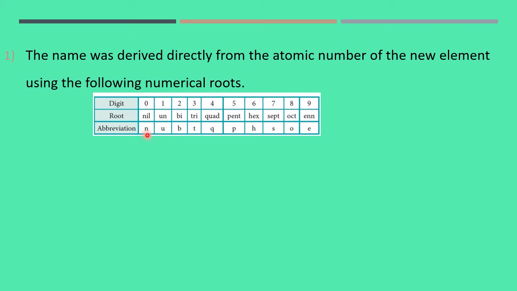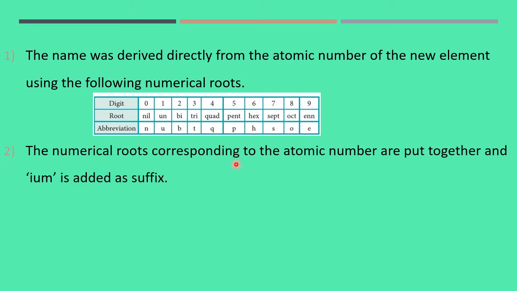it is nil, so first n is taken. For 1, un, u is taken. Similarly, for 2, b, 3, t, 4, q, 5, p, 6, h, 7, s, 8, o, 9, e. The numerical roots corresponding to the atomic number are put together and ium is added as a suffix. That means after the digit, according to the digit the root is given, at the end ium is added so that